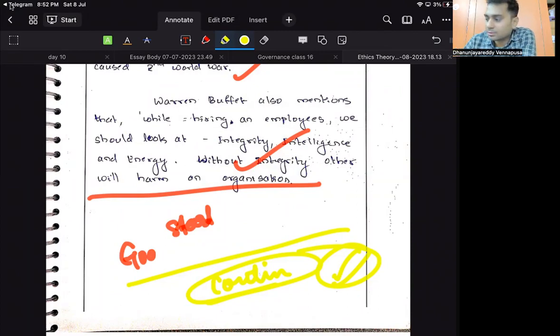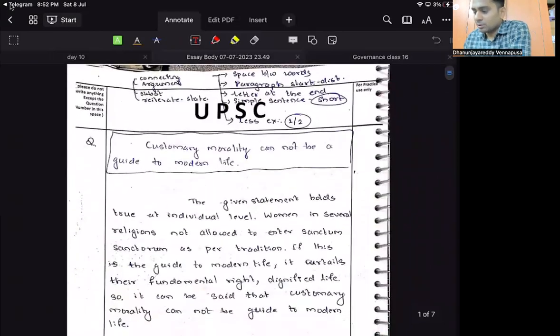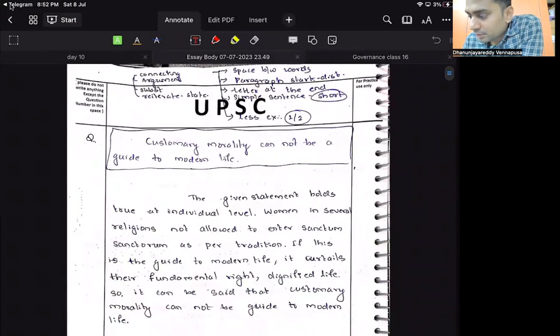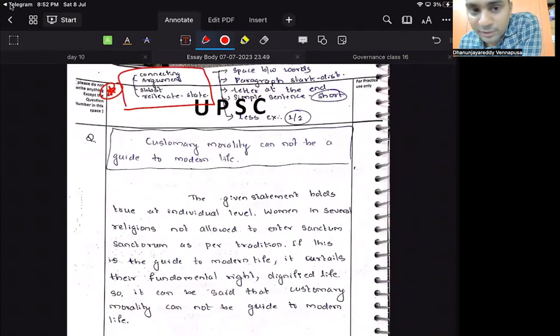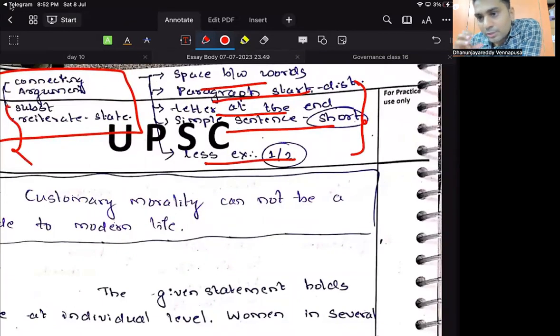Let me see the body of the essay that you have written. Customary morality cannot be a guide to modern day morality. So you have written customary, connectivity, argument, substantiation, reiterate. Excellent. This is what you have to remember when writing. Good, very good. Space between the words, paragraph, letter at the end, simple sentence, short, less than half. Good. The moment you start writing it, slowly it will come. Excellent.